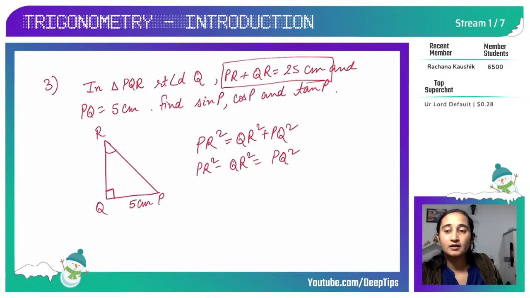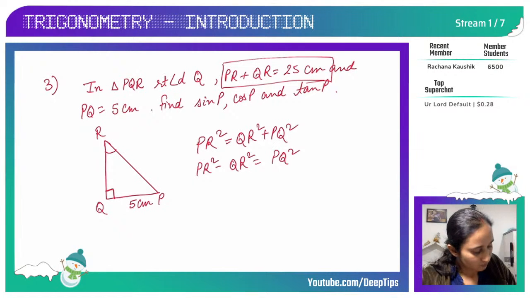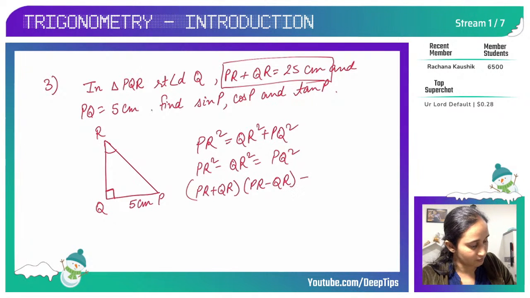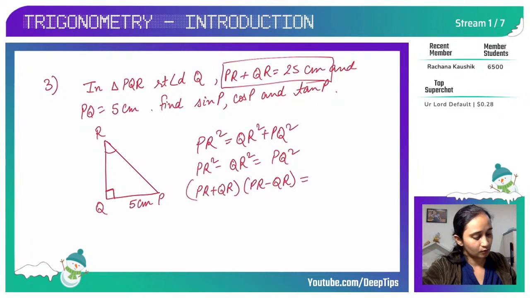You can think of this in the form of algebra, A square minus B square, which is equal to A plus B into A minus B, which is equal to PQ whole square, that is 5 square, 25.